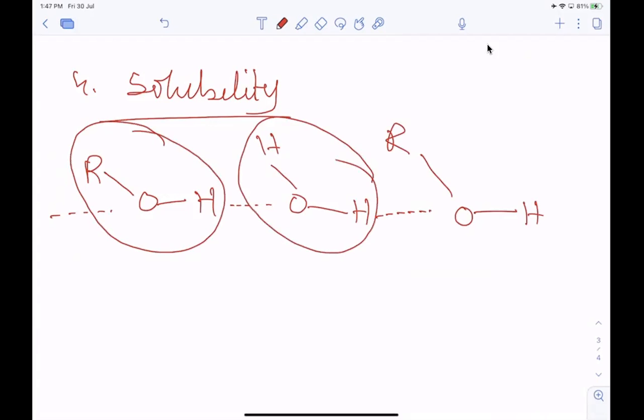So these are the properties influenced by hydrogen bonding. Here a protic solvent is dissolving a non-protic solvent only because of the formation of hydrogen bond. Among organic solvents, only alcohol can dissolve in water. Any other organic solvent cannot dissolve in water. You can take examples like benzene and aniline. They are liquid, but they will not dissolve in water. But alcohol dissolves because of the formation of this hydrogen bond. Clear?